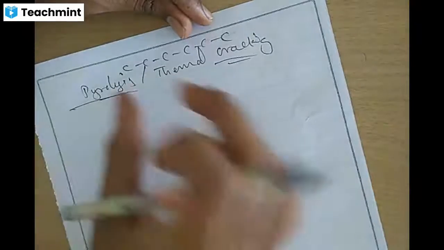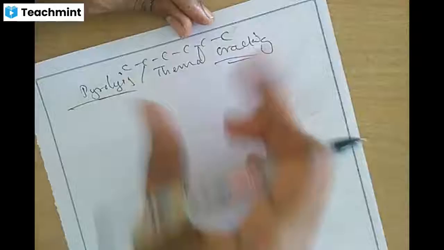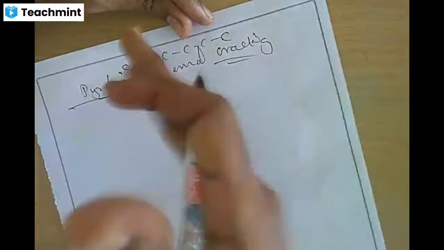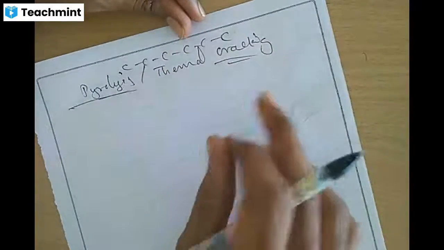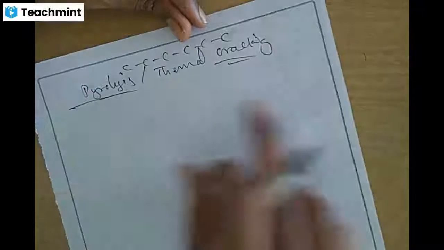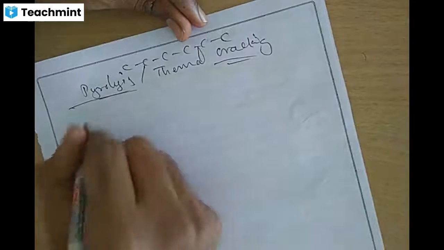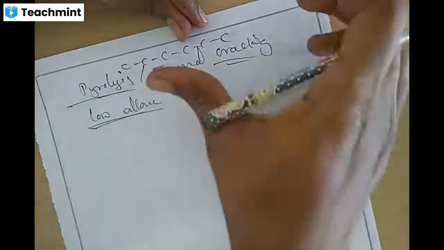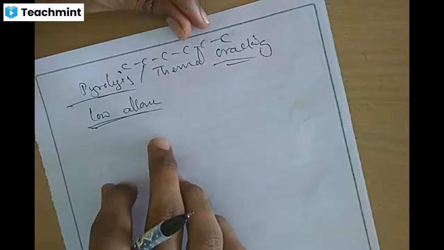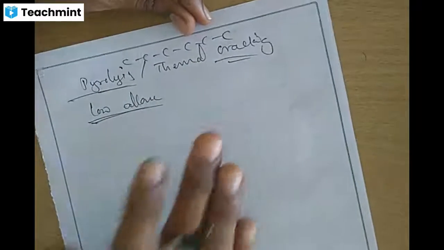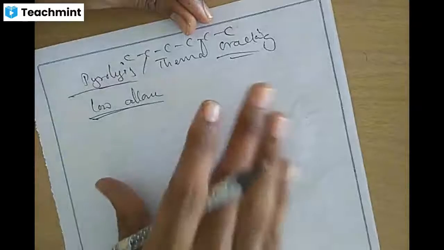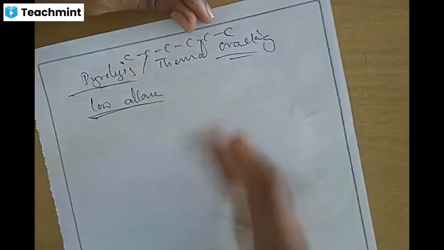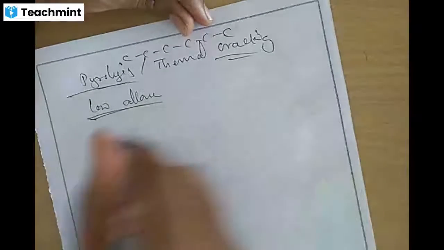With the supplying of heat, the compound gets separated. Thermal cracking: with the supplying of heat, we can crack the compound. It is the process of breaking down higher alkanes into lower alkanes at higher temperature. This is known as thermal cracking or pyrolysis. Okay, in this, what happened?